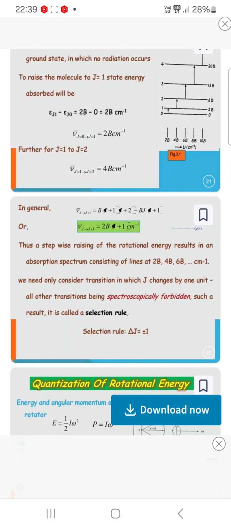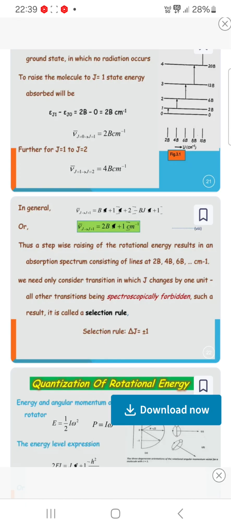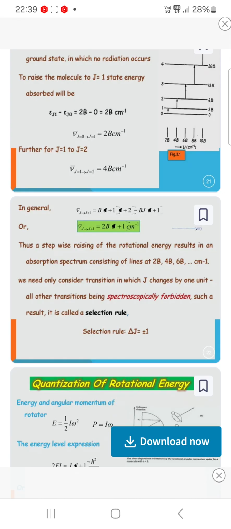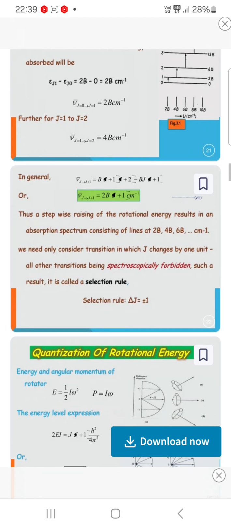So in general, this stepwise rising of the rotational energy results in an absorption spectrum consisting of lines at 2B, 4B, 6B per centimeter. We need only consider transitions in which J changes by 1 unit. All other transitions are spectroscopically forbidden, and such a result is called a selection rule. So the selection rule is ΔJ = ±1.